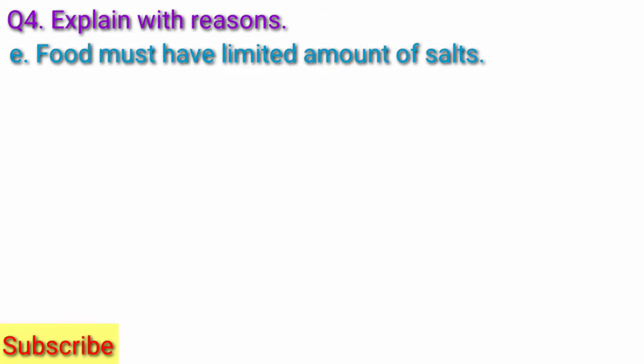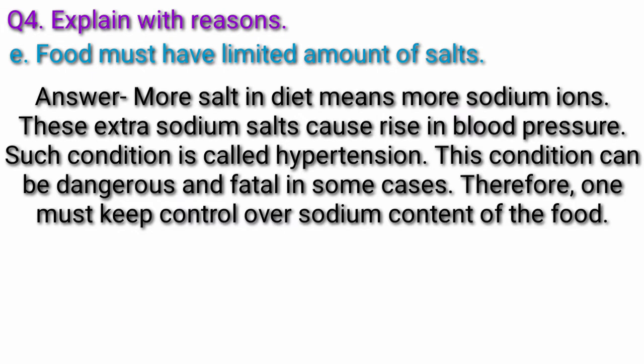Question E. Food must have limited amount of salts. Answer. More salt in diet means more sodium ions. These extra sodium salts cause rise in blood pressure. Such condition is called hypertension. This condition can be dangerous and fatal in some cases. Therefore, one must keep control over sodium content of the food.